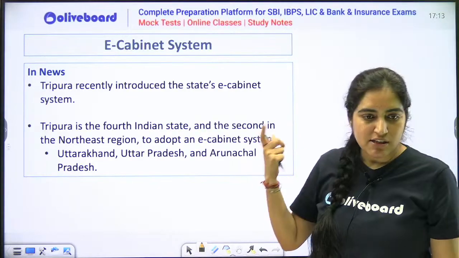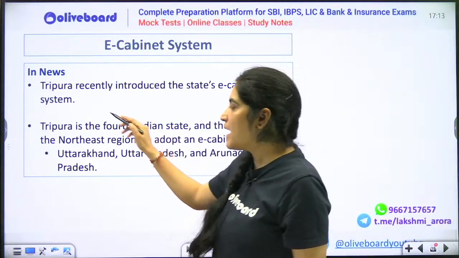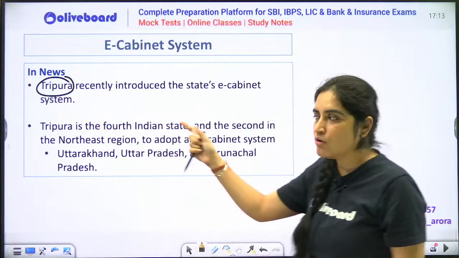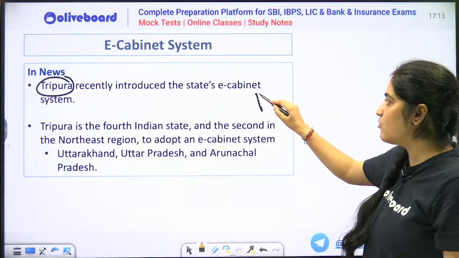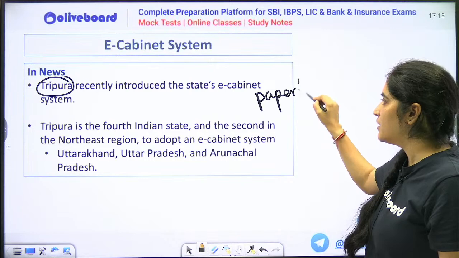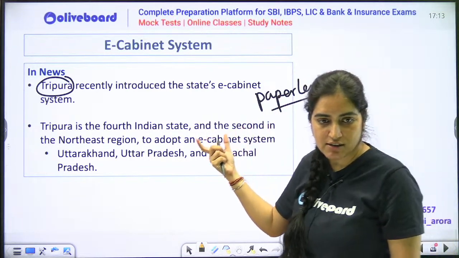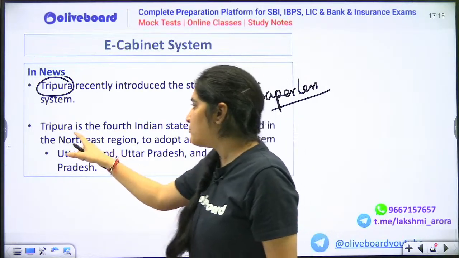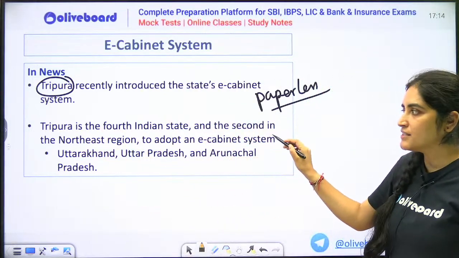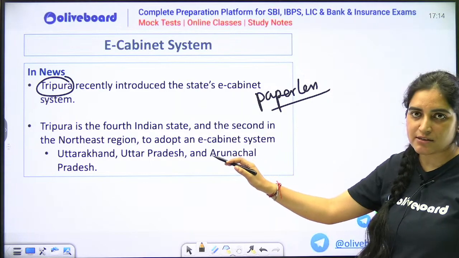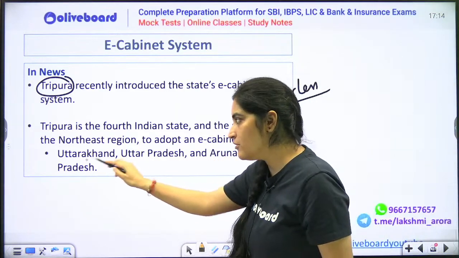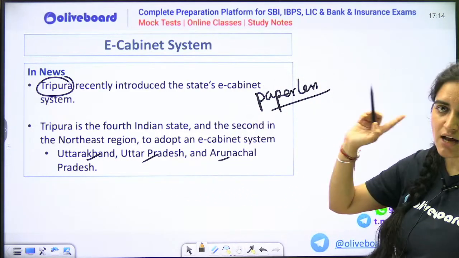Now let us see why was this e-cabinet in news. Because Tripura has recently become the 4th state to adopt this e-cabinet system. Basically, they want to go paperless. So e-cabinet system, basically it goes for your digital system. So Tripura is the 4th Indian state and the 2nd in Northeast to adopt an e-cabinet system. बाकी किन्होंने adopt कर लिया है? उत्तराखंड, उत्तर प्रदेश and your Arunachal Pradesh. Now it's your Tripura.